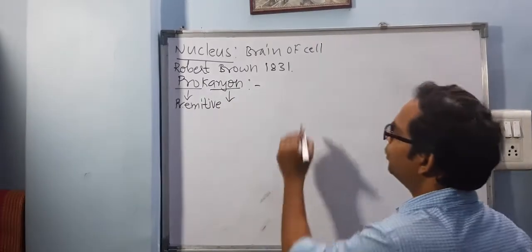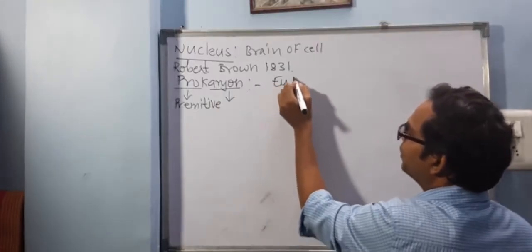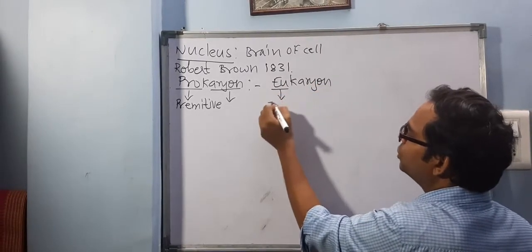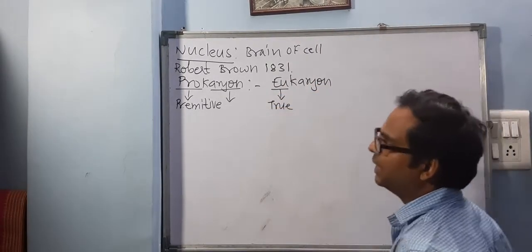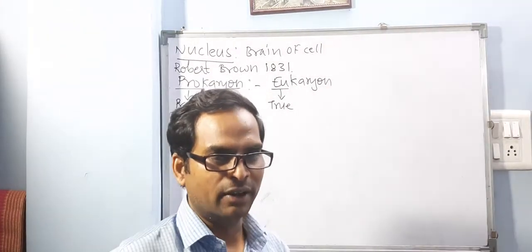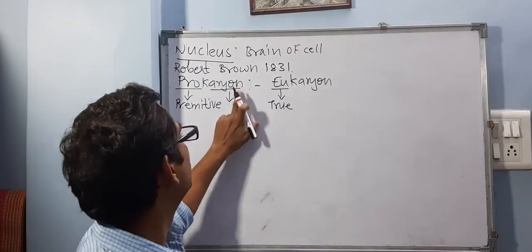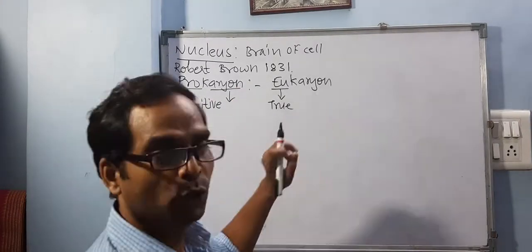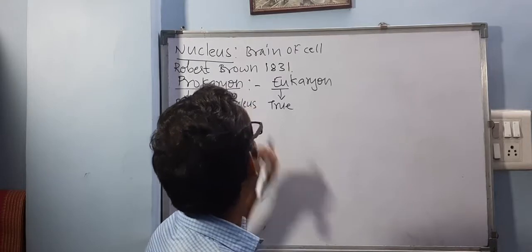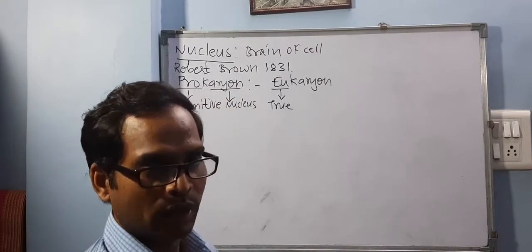And when you talk about eukaryotic cells, here there are two words. Eu means true and karyon means nucleus. Did you understand the difference? Primitive nucleus, true nucleus. These are the two words. Primitive nucleus and true nucleus.